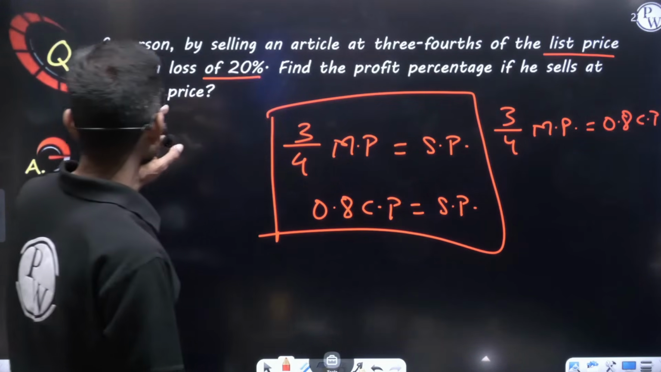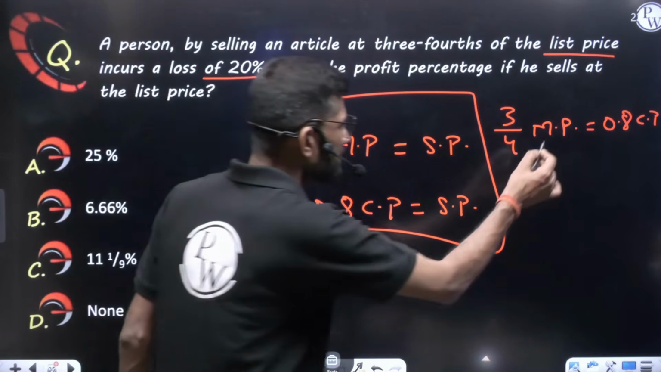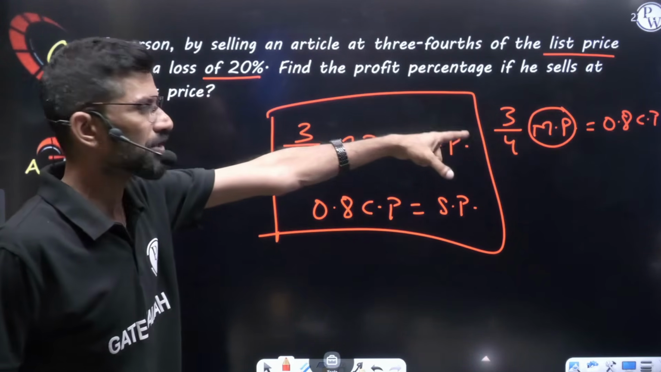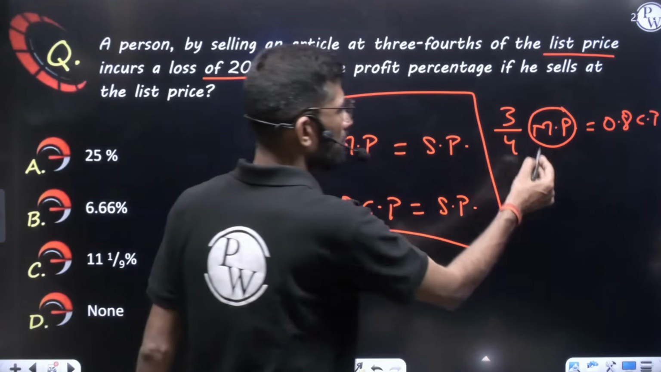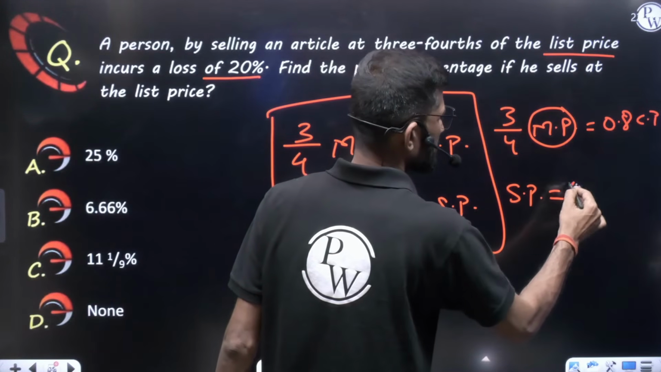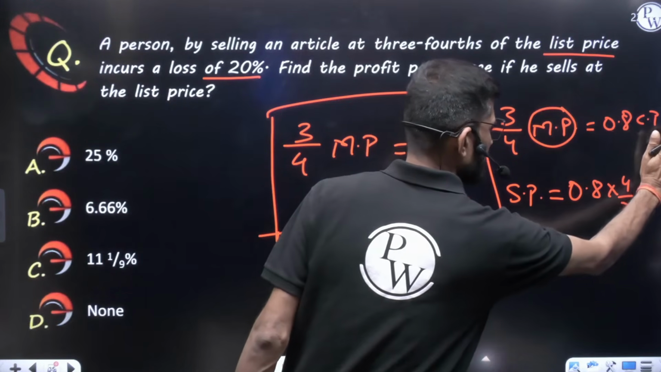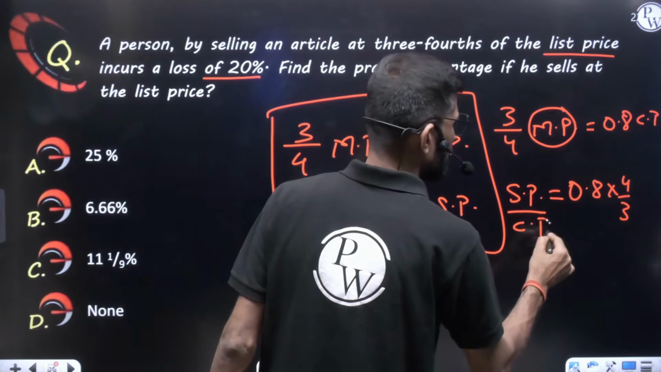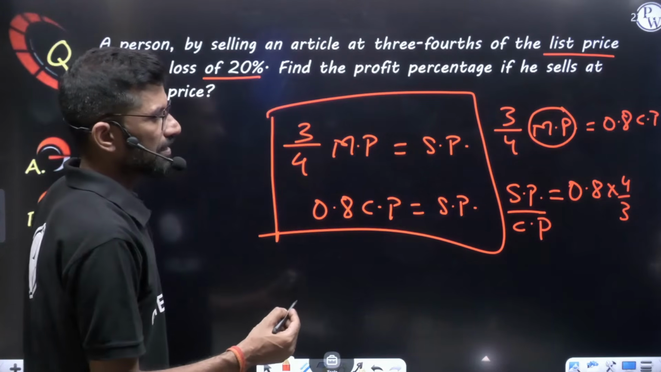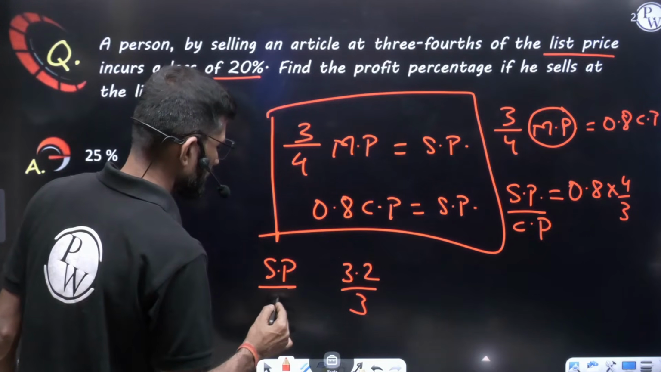Now, next what are they saying? They are saying find the profit percent if he sells at mark price. Means if mark price itself becomes the selling price. Now, in the place of mark price, you can write selling price because you want to sell at mark price only. Send this 3/4 that side. So selling price will be equal to 0.8 into 4/3 CP. Bring this CP to the left-hand side. So SP by CP is equal to 0.8 into 4/3. If I am not wrong, how much will it be coming?